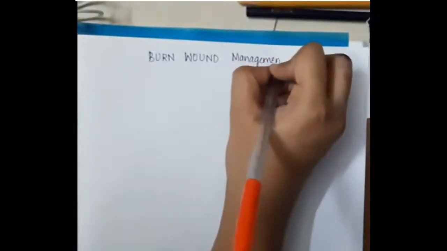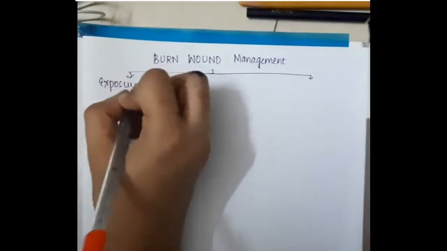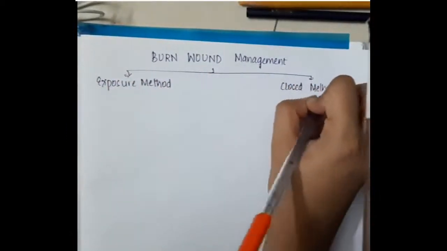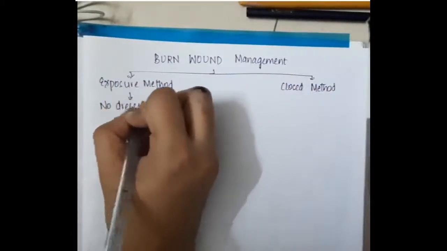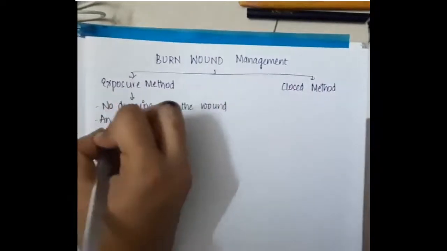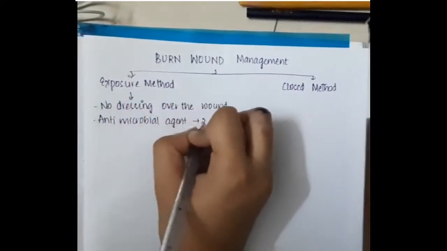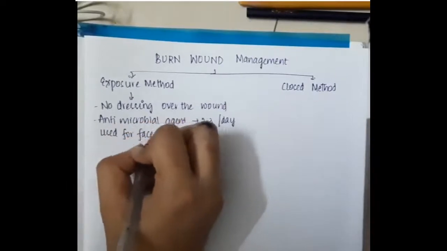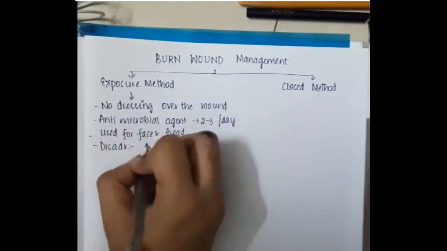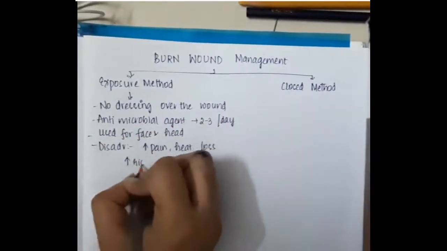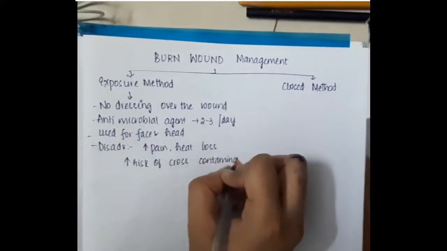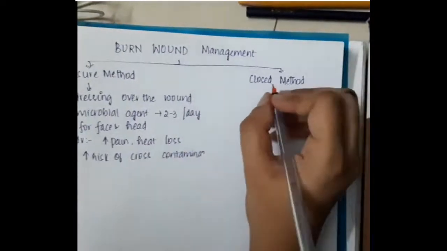Then burn wound management. This includes two types. One, we have the exposure method. Second, we have the closed method. In the exposure method, we do not put any dressing over the wound. Antimicrobial agents are applied 2 to 3 times per day, and this is used for face and head burns. The disadvantages are that it causes increased pain and heat loss, and there is increased risk of cross contamination.